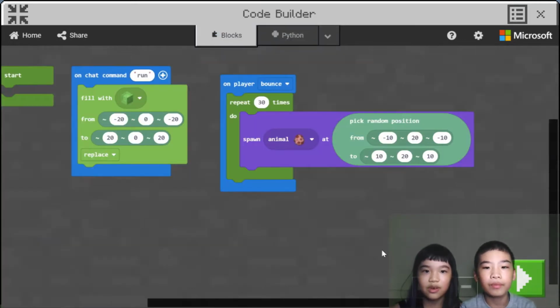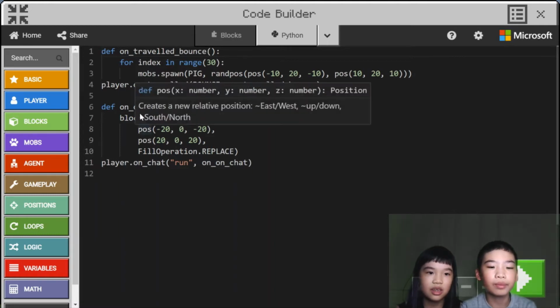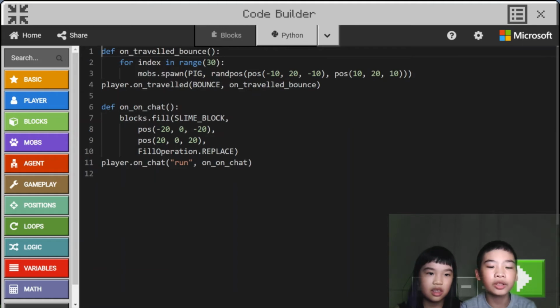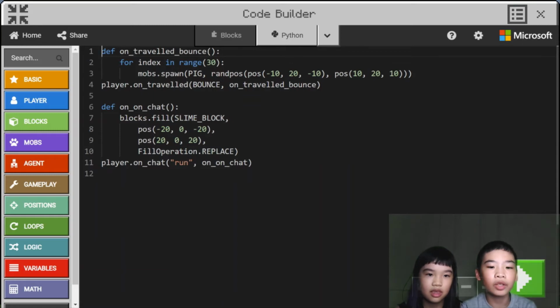Okay, so define on travelled bounce. When you bounce, for index in range 30, as a repeat, mobs.spawn pig at a random position from -10, 20, -10 to 10, 20, 10. When the player bounces, it'll run the travelled bounce. That's on chat. So blocks.fill slime block, position -20, 0, -20 to 20, 0, 20, with fill operation replace, so it'll replace the blocks around you. And then player.onChat run. When you type run in chat, it'll run the function.